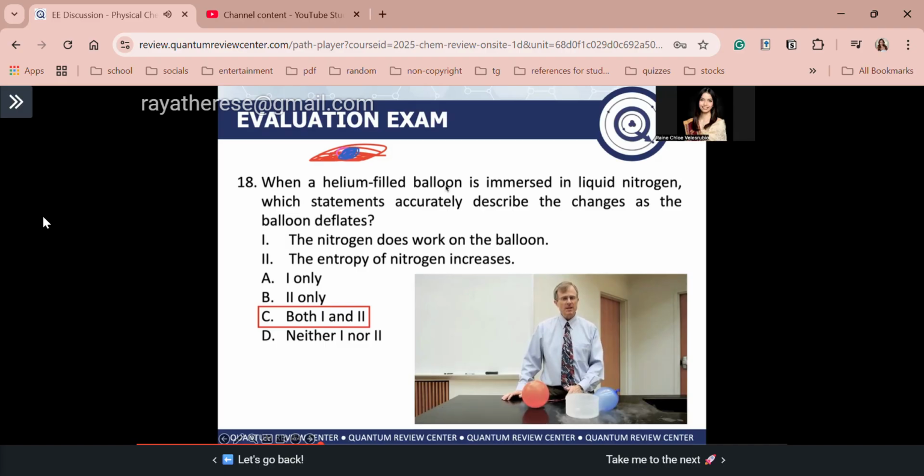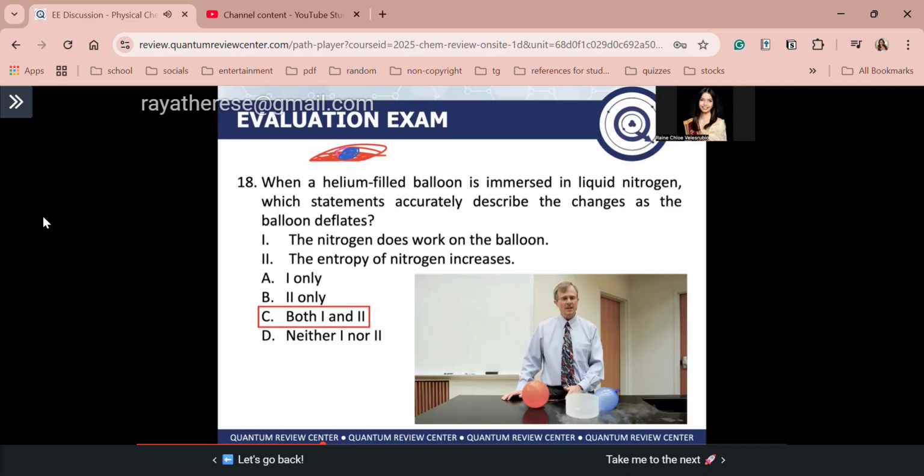Okay guys, so ganito ha, again, yung helium gas kasi inside the balloon, di ba? At room temperature, let's say yung lalagay ng helium sa balloon, warm yan, yung helium at room temperature. Now, pag nilagay nyo kasi yan sa liquid nitrogen, yes, liquid nitrogen is very cold, okay? So, its temperature is around 77 Kelvin, okay? So, when you put your helium-filled balloon in nitrogen, which is very cold, the helium will lose heat, okay? To the surrounding liquid nitrogen. So, your helium, it will cool down, okay? And dahil dyan, nagko-contract, di ba? Nagko-contract ang balloon, okay? That's why the balloon shrinks, okay?